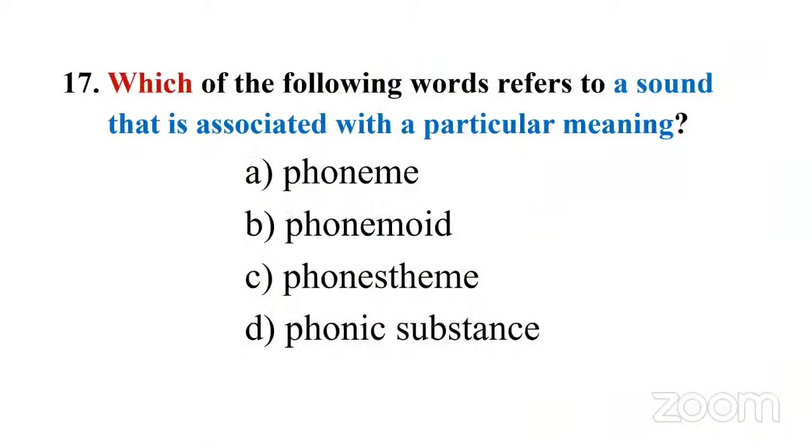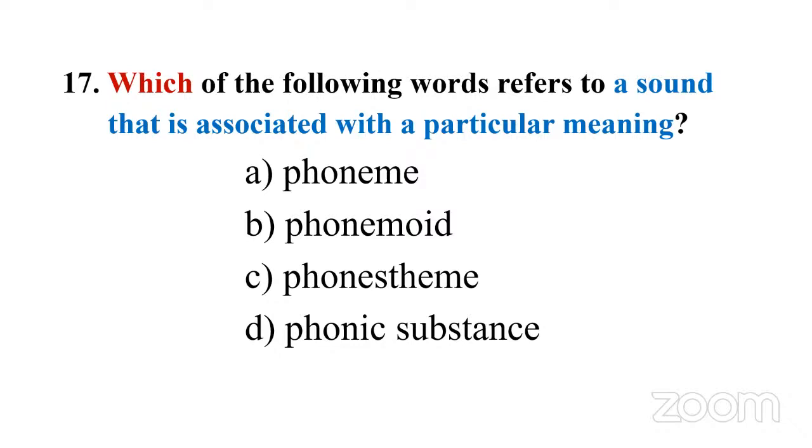Now let's go to the next question. Question number 17. Which of the following words refers to a sound that is associated with a particular meaning? You have to pay attention, and again this question is also related to linguistics, especially phonetics and phonology. So options: A, phoneme; B, phonemoid; C, phoneme; D, phonic substance.